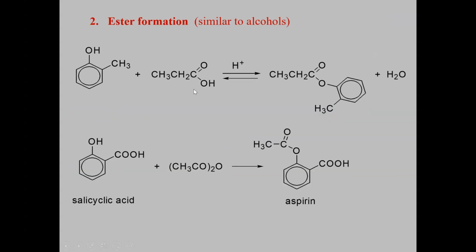Phenols can react with acid. If I take propanoic acid over here, I'll get the corresponding propanoyl ester derivative. Salicylic acid with acetic anhydride, I will get the corresponding aspirin. This is the ester formation which is shown by alcohols. In a similar way, phenols also react with acids to give esters.